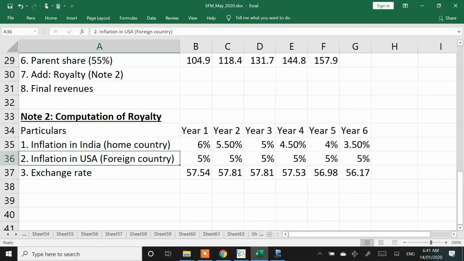Use purchasing power parity theory and forecast the exchange rates. One plus India's inflation divided by 1 plus US inflation is equal to F1 by E0. So finally F1 is equal to 1 plus India's inflation into the spot rate divided by 1 plus US inflation. There onwards, F2 is based on F1, F3 is based on F2. It goes on like that.